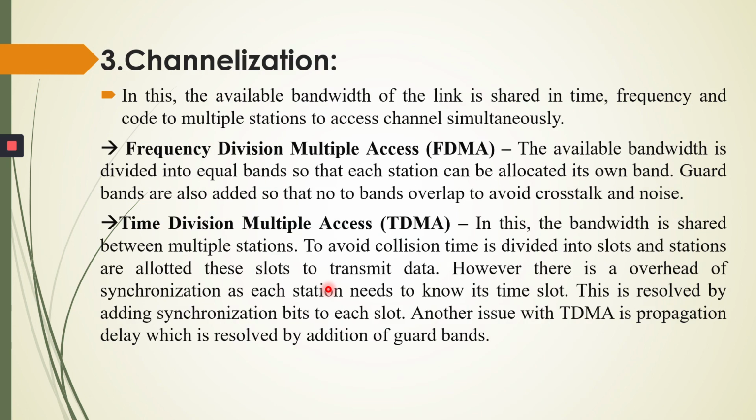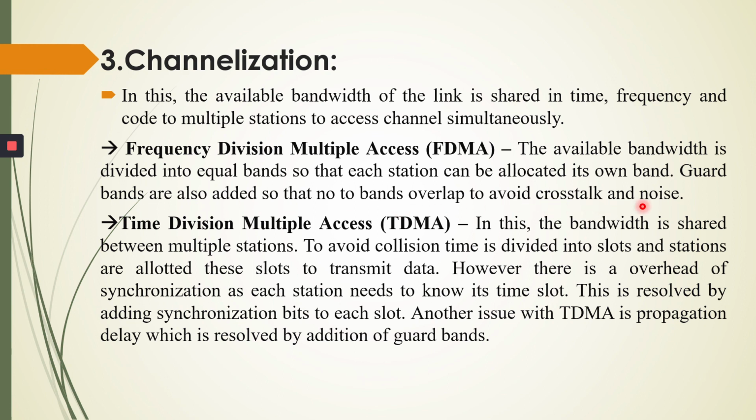Next is channelization. In this, the available bandwidth of the link is shared in time, frequency and code to multiple stations to access the channel simultaneously. So first is FDMA, that is frequency division multiple access. The available bandwidth is divided into equal bands so that each station can be allocated its own band. Guard bands are also added so that no two bands overlap, to avoid crosstalk or noise.